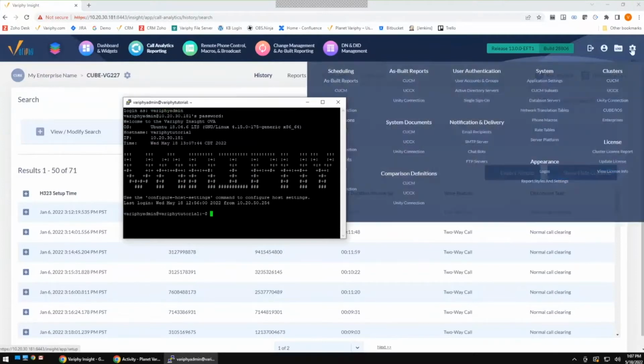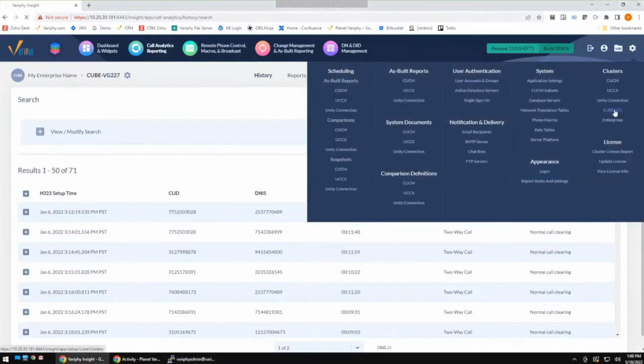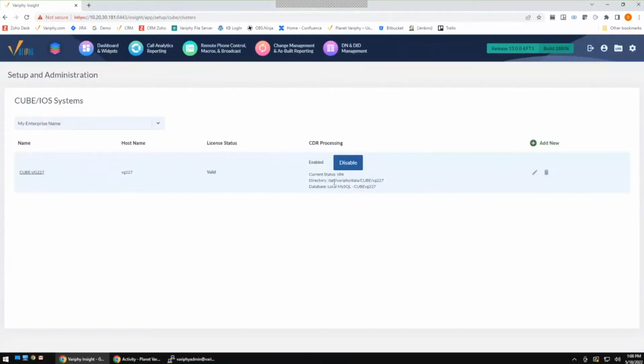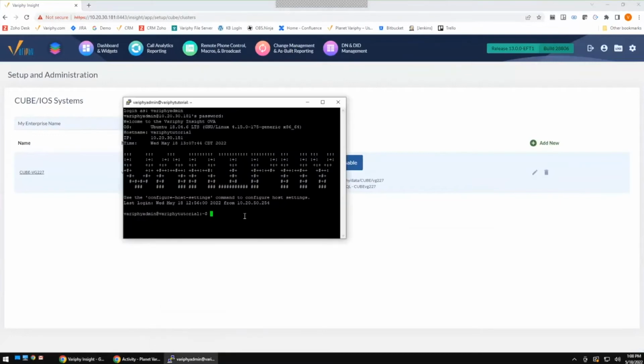Pretty straightforward. If you head over to the gear on the right-hand side and go to your Cube iOS devices, you're going to see a list of your Cube devices. Right in that list, you're going to see a directory path. This is the directory path where we are storing your call data, if you are storing call data. So I'm going to copy that out and navigate right over to that directory. Now, this is the directory where the call data is being sent from the cube. If we do a list command or an ls command within our interface here, it's going to give us a list of directories.